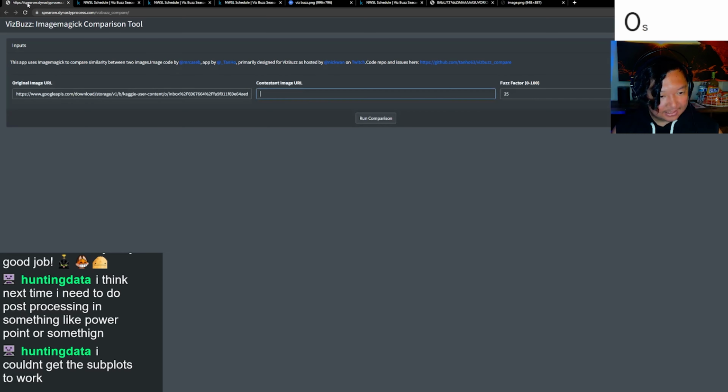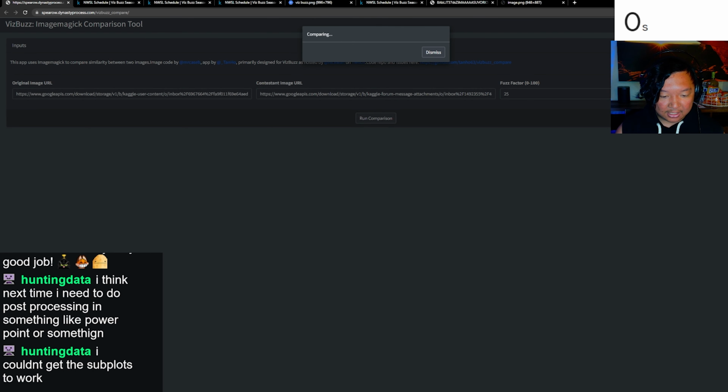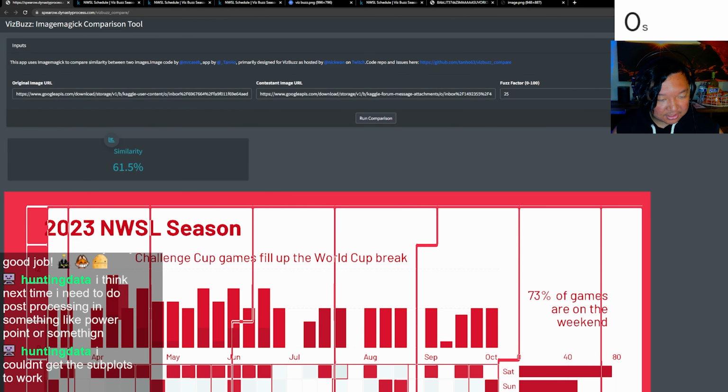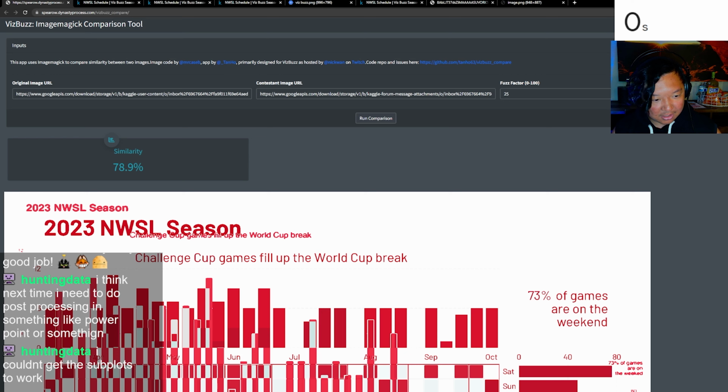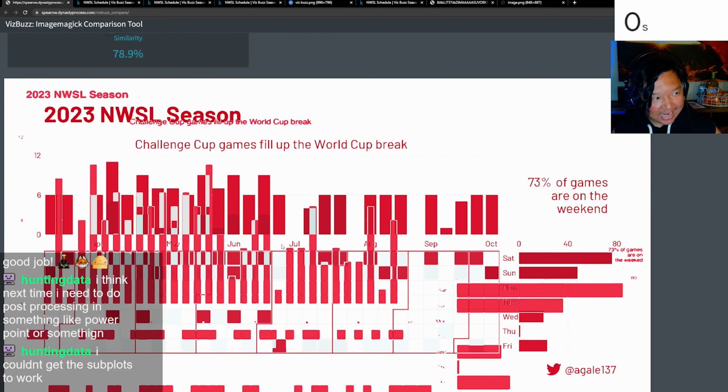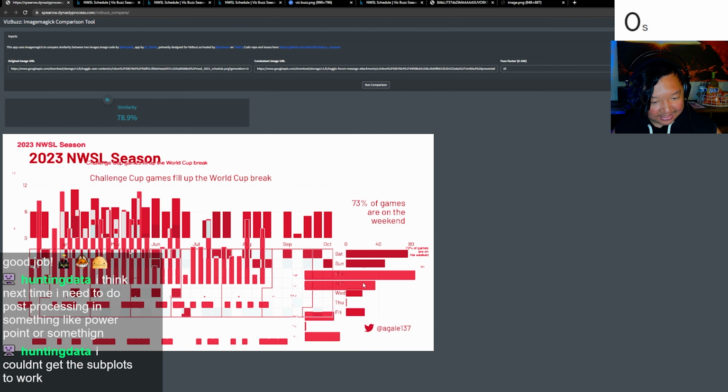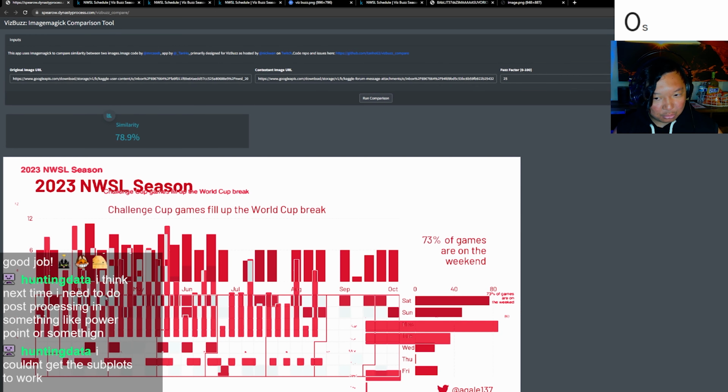Let's start with Hunter. The Tantastic image comparison tool built specifically for Viz Buzz. Let's see how Hunter did. Hunter scores a 61.5 similarity score. Kwong needs to beat 61.5% similarity. Kwong, 78.9% similarity. Was able to get his bar plots in there. Again, some sizing issues here, but that's no bother.